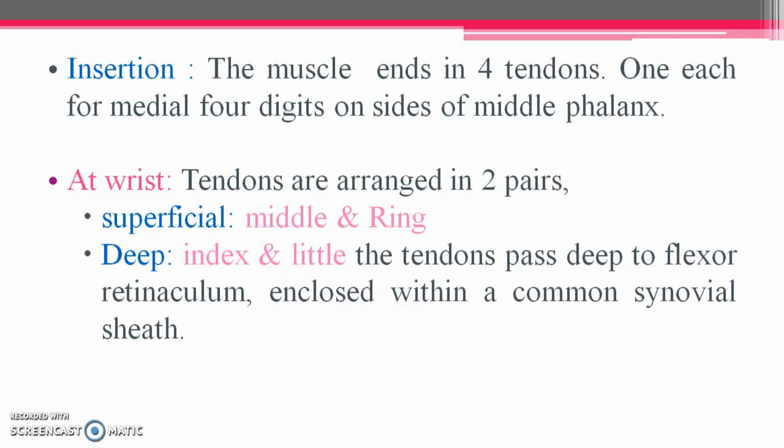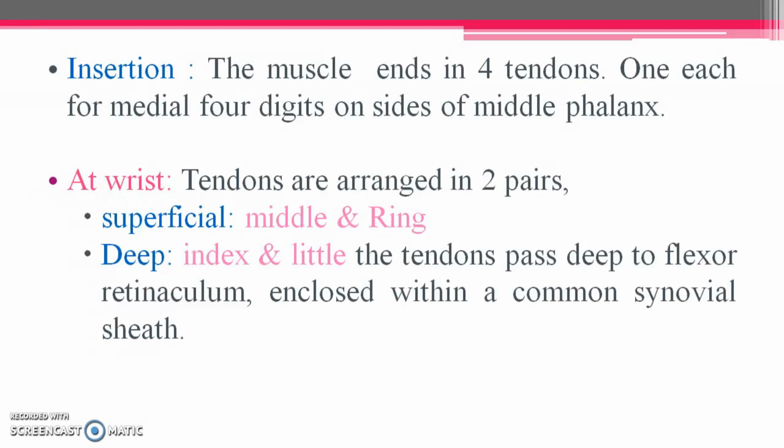Compared to all other muscles, flexor digitorum superficialis has a different type of insertion which you have to remember. The insertion is by means of four tendons, inserted on the sides of the middle phalanx. At the wrist, the tendons form two layers while passing: in the superficial layer we have the middle and ring fingers tendons, in the deep layer we have the index and little fingers tendons.